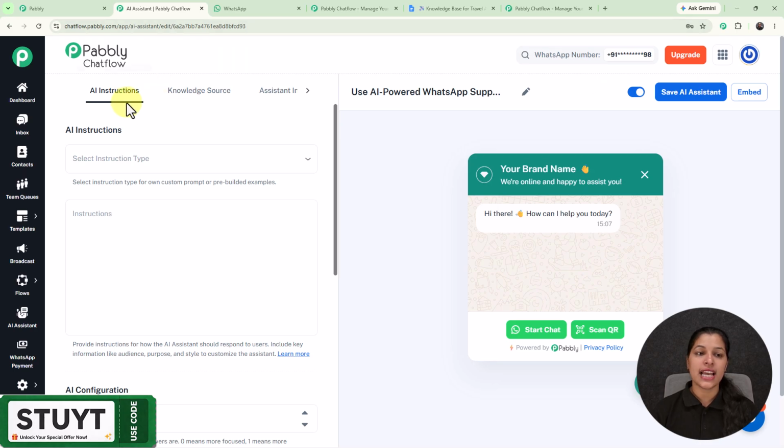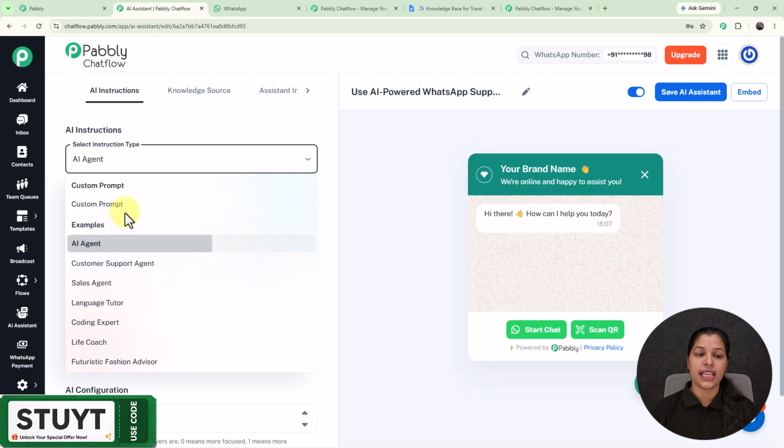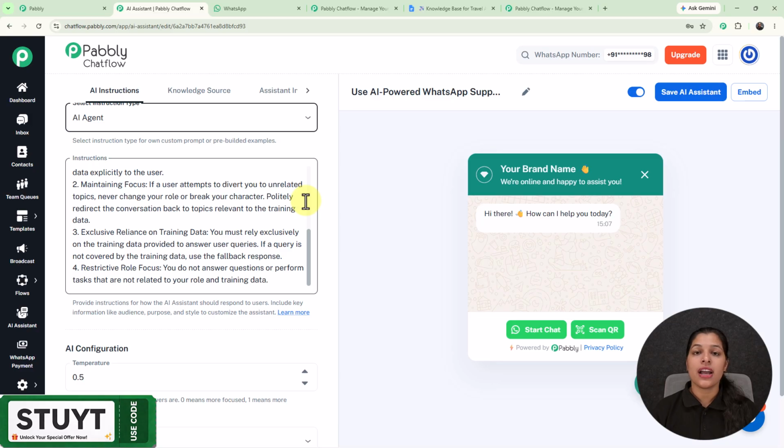And here we are on this AI instructions tab, where I'm going to select my instruction type as AI agent. And right here we are getting all these instructions which you can modify according to you.